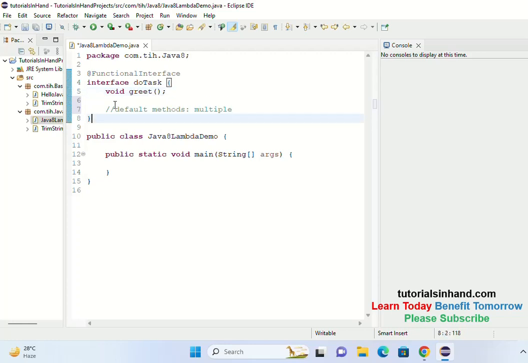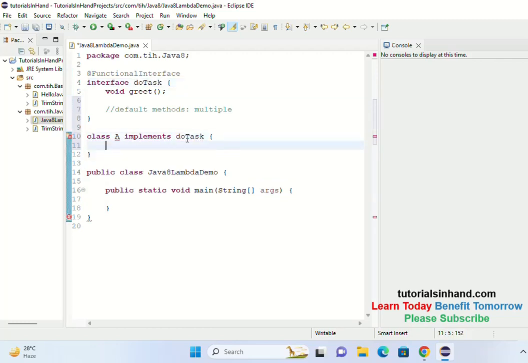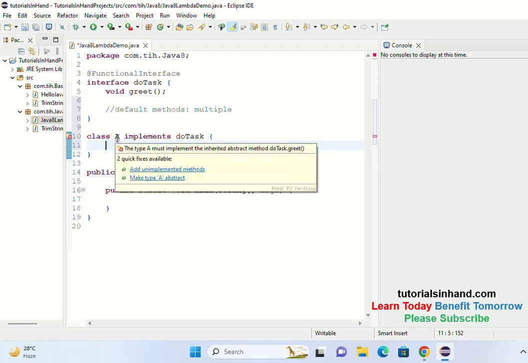So now if we go by traditional approach, how we could proceed, we needed one class, suppose class A, then it needs to implement the interface, suppose DoTask. So this needs to implement this one, and then what will happen here? See, it is giving error. Why? Because add unimplemented method, and the functional interface DoTask has an abstract method greet that needs to be implemented.